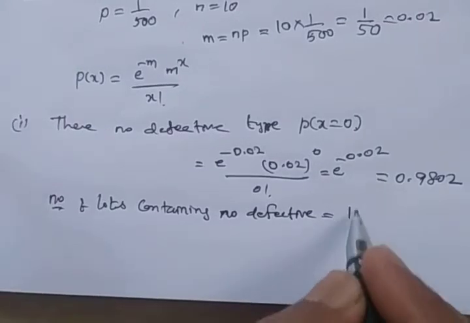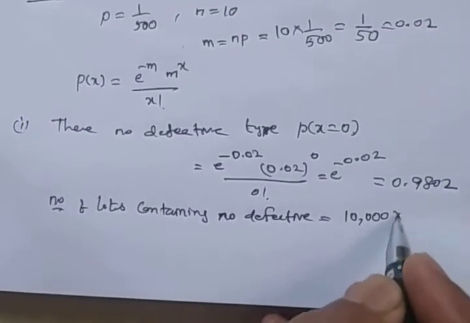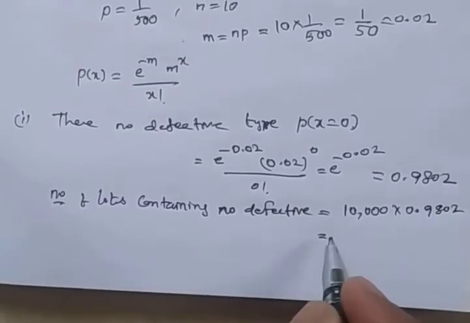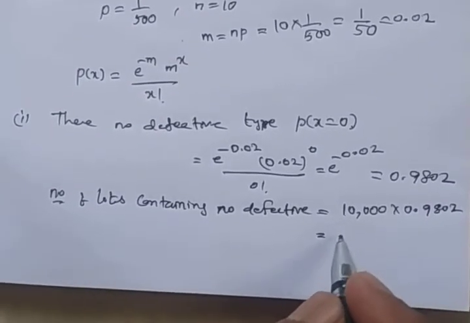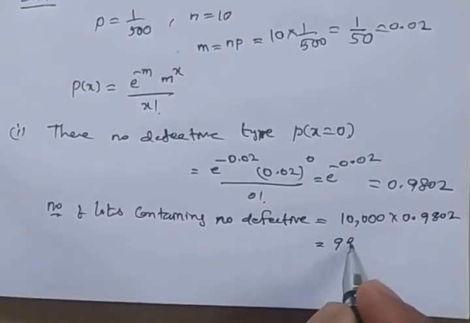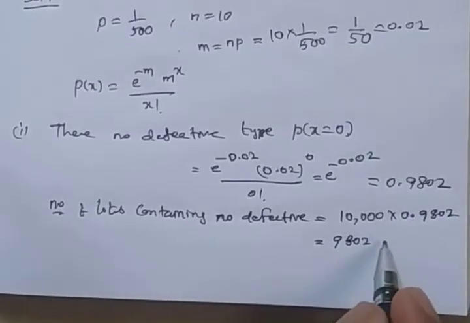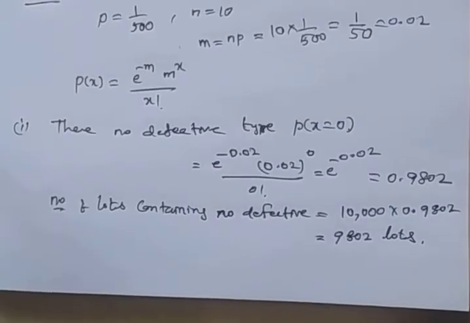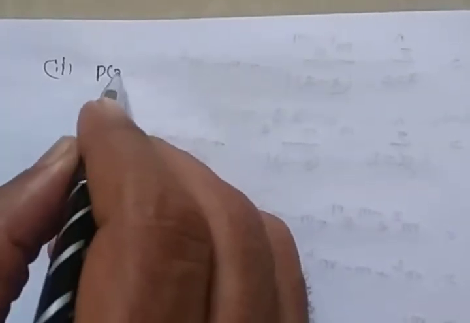So here 10,000 are there, multiply with no defective. So here we get 9,802 lots are no defective in the consignment. Similarly, the second one is what? There is only one defective. So P of x is equal to 1.